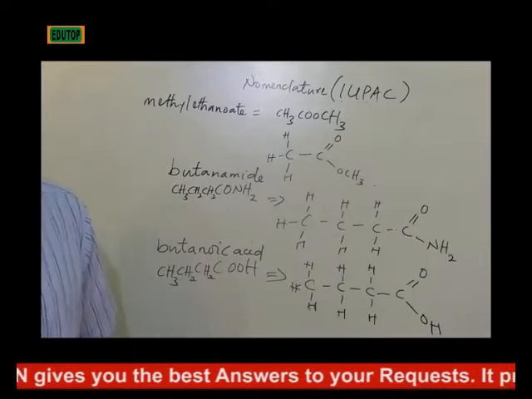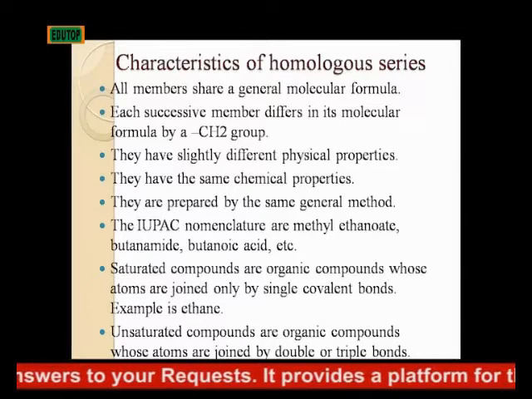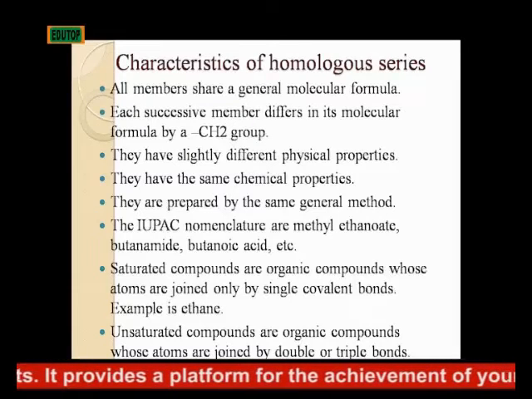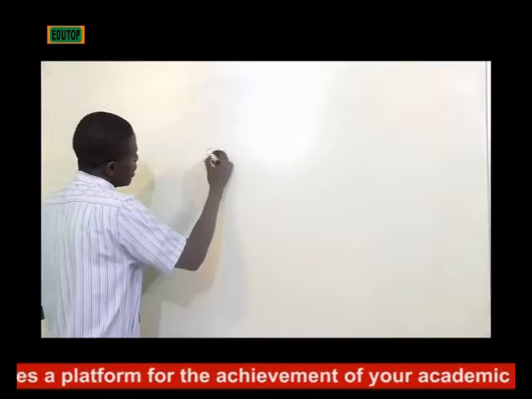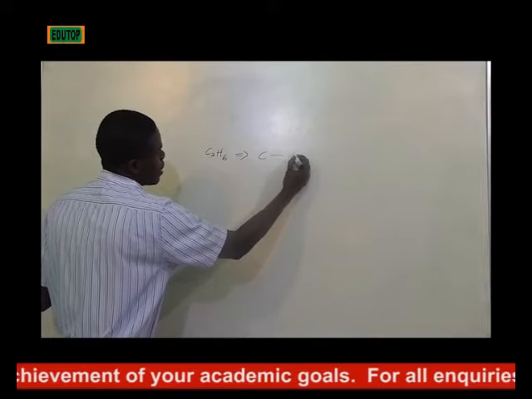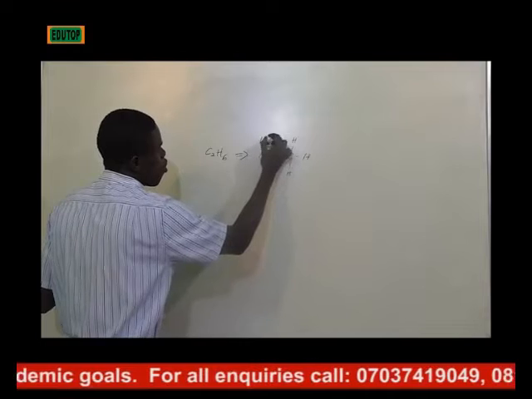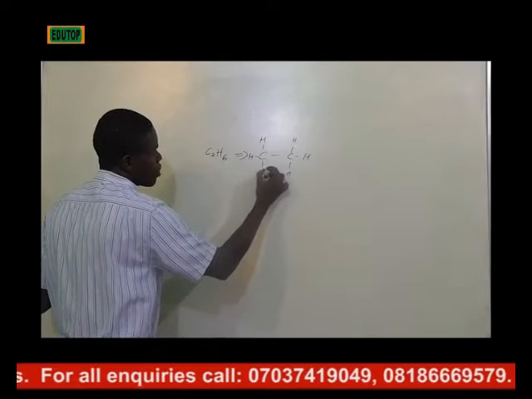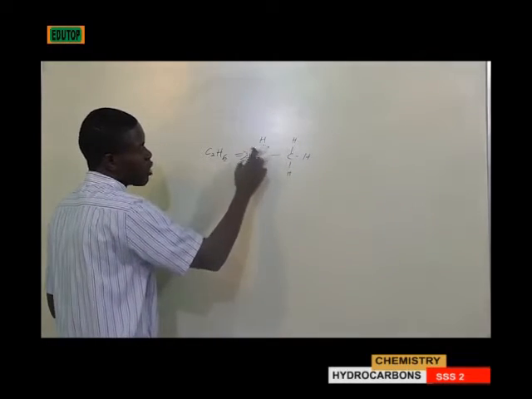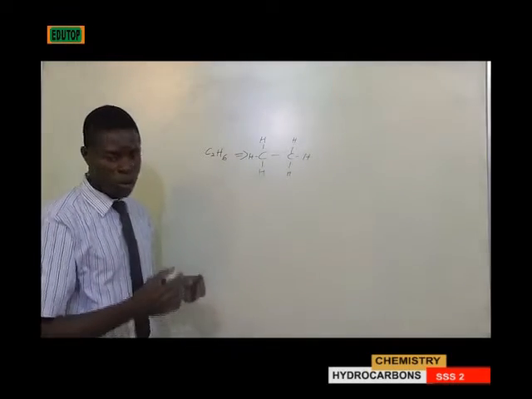Saturated compounds. Saturated compounds are organic compounds whose atoms are joined only by single covalent bonds. An example is ethane. In ethane, C2H6, it will be seen that each carbon atom is joined by a single covalent bond. So such a compound is known as a saturated compound.